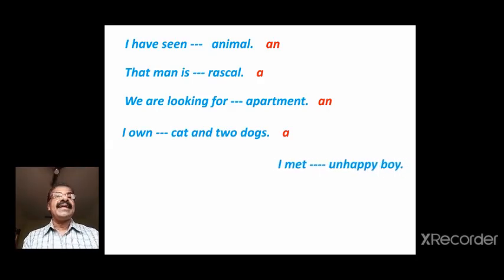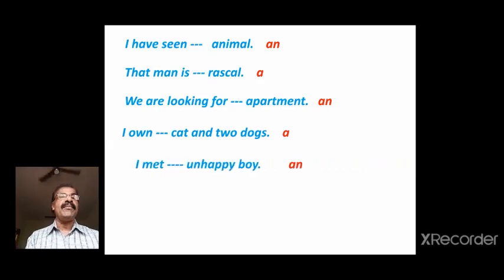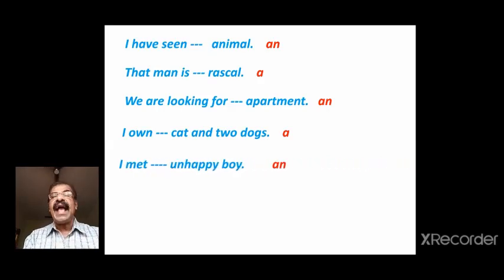I met dash unhappy boy. So look at this word here, unhappy. Begins with the letter U. You know U is a vowel, but how do you pronounce it? Unhappy. U is pronounced as A. A is a vowel. So we are using an before that. If it is university, a university, because it begins with a sound ya. Here it is unhappy. It begins with a vowel sound. That's why an. I met an unhappy boy.